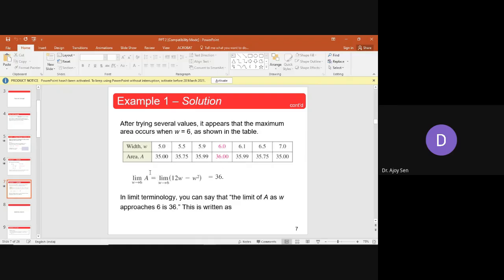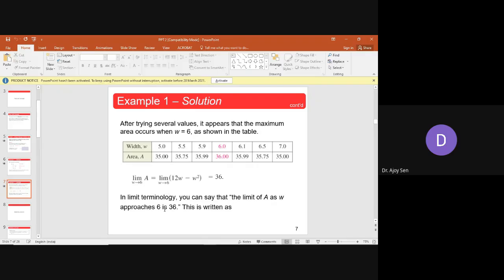So at value 6 the area is maximum. So this limit is actually the value of A whenever this W is approaching 6. This thing is described in this way: the value of A in the limiting sense when W is approaching towards 6 is basically 36. So this is a type of solution which you have done purely by guessing. There is no mathematics involved. Not a big deal of mathematics. So you say the limit of A as W approaches 6 is 36.